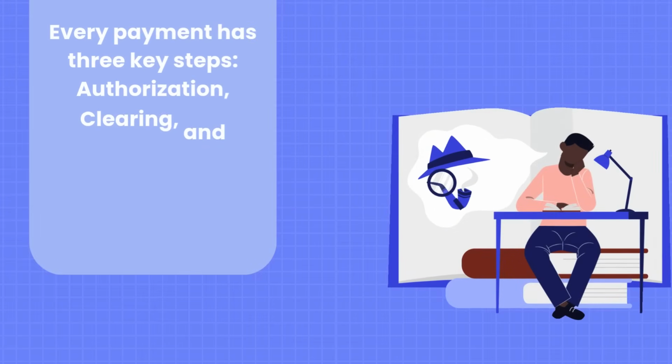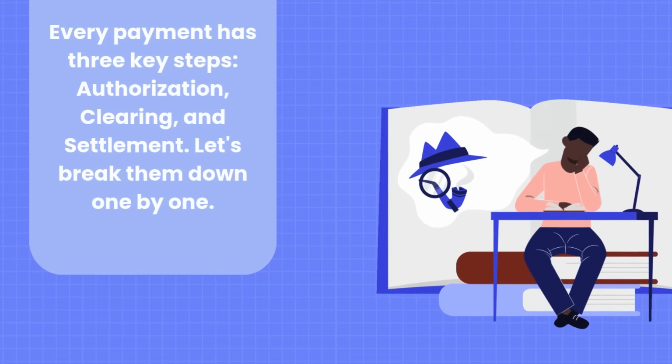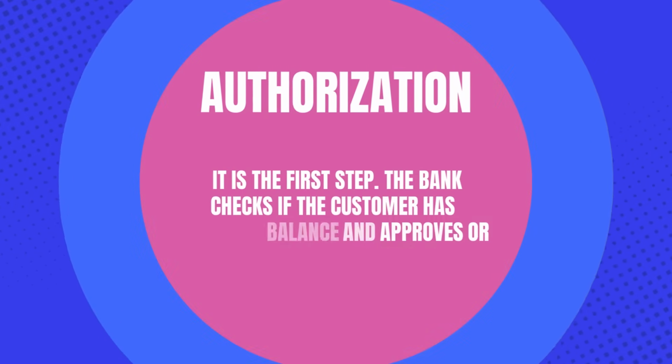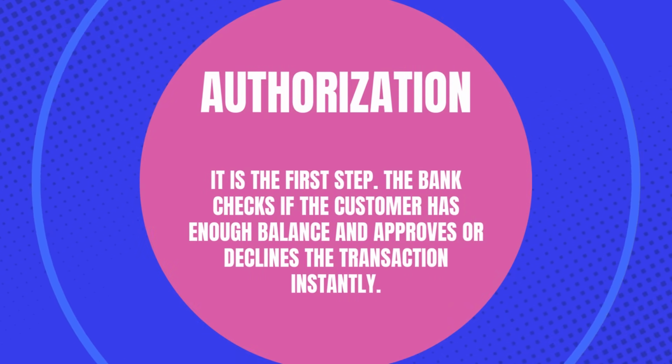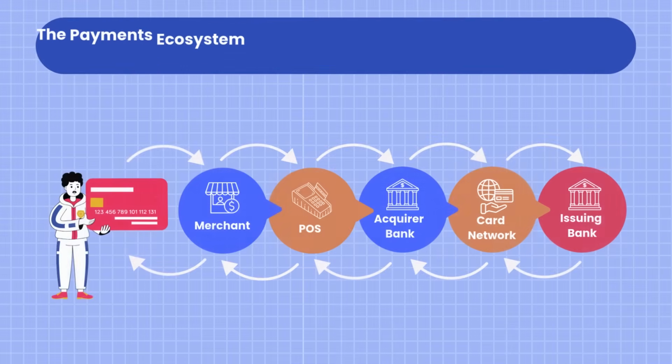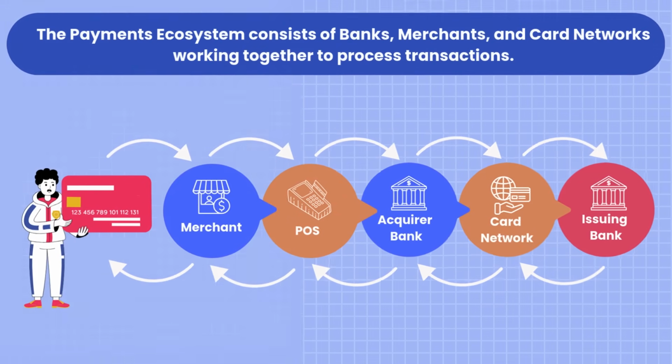Every payment has 3 key steps: authorization, clearing, and settlement. Let's break them down one by one. Authorization is the first step. The bank checks if the customer has enough balance and approves or declines the transaction instantly. The payments ecosystem consists of banks, merchants, and card networks working together to process transactions.